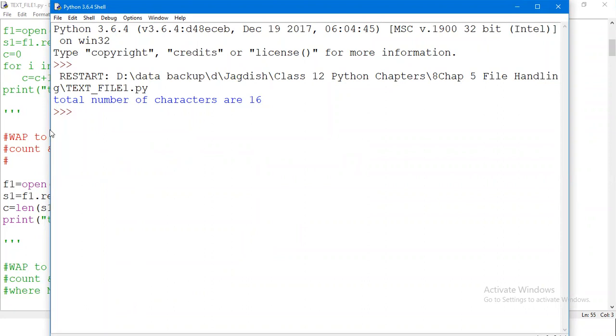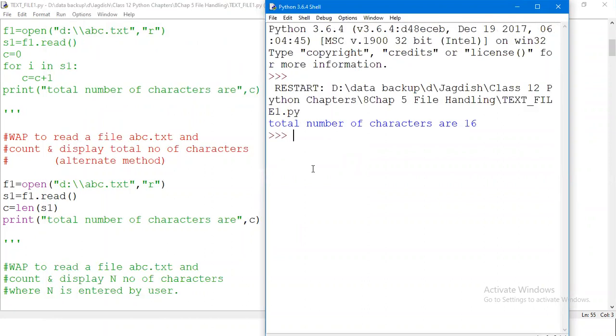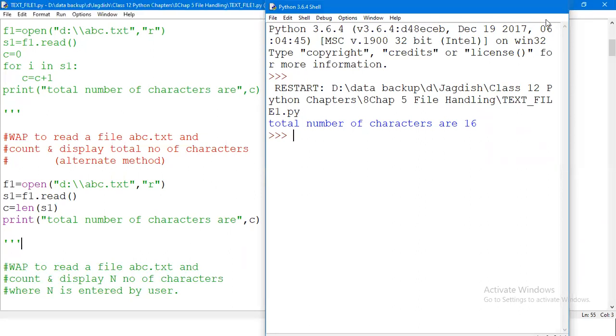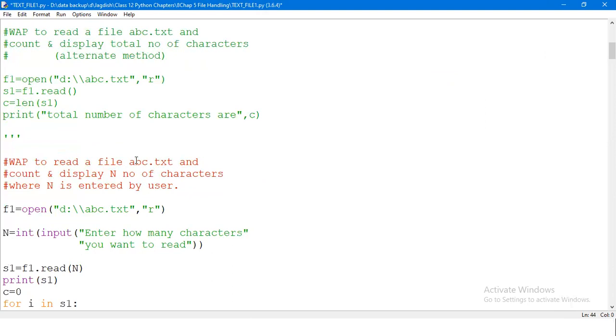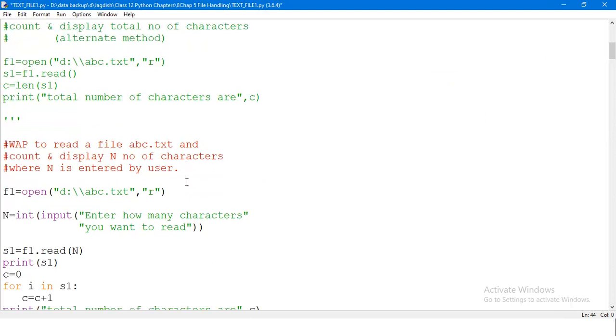So in both cases, whether you use the traditional method to count one character at a time, reading the entire content, counting the content you have retrieved from the file and displaying the total number of characters, or you straight away say the len of S1, it is going to give you the total number of characters exactly as you've counted here. So this is how you deal with the text file, reading the content, counting the total number of characters and so on.